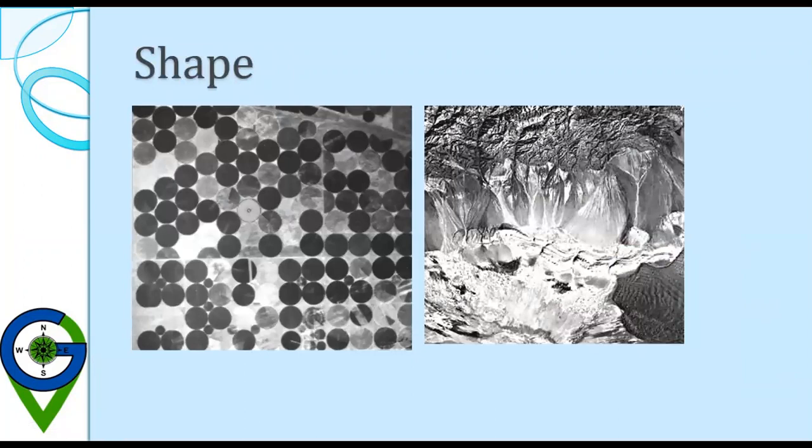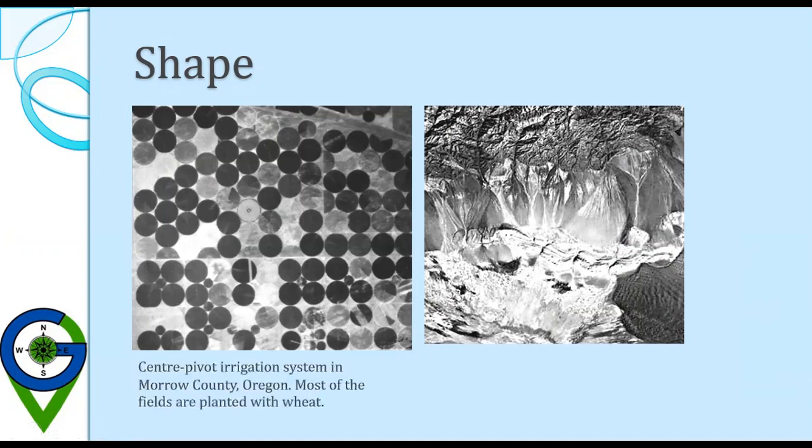This is what we are talking about, the sprinkler fields. They are circular in shape, whereas this is the image of alluvial fans. This is a central pivot irrigation system in Morrow County, Oregon, where most of the fields are planted with wheat.